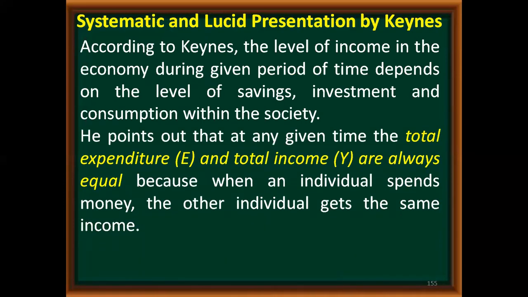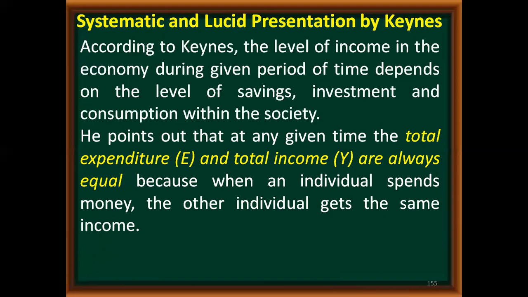He points out that at any given time, total expenditure and total income are always equal, because one person's expenditure is another person's income. If I purchase a commodity by paying 5,000 rupees, then the seller of the commodity will get an income of 5,000 only.